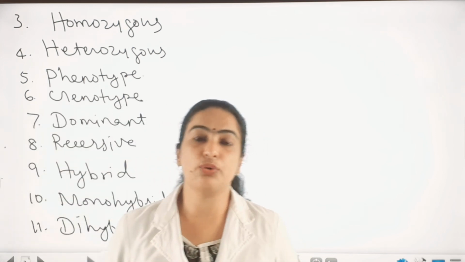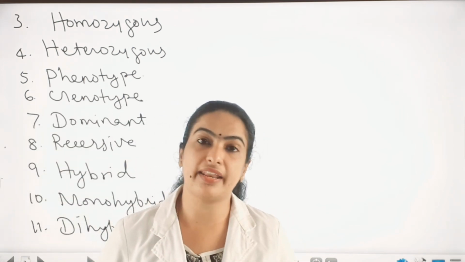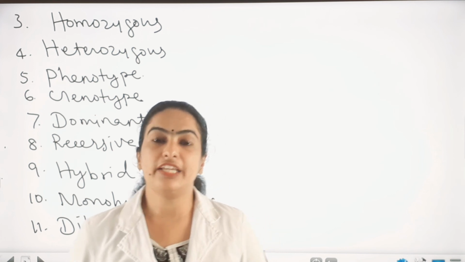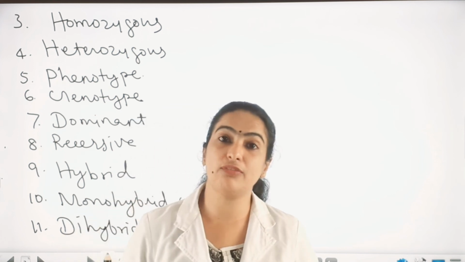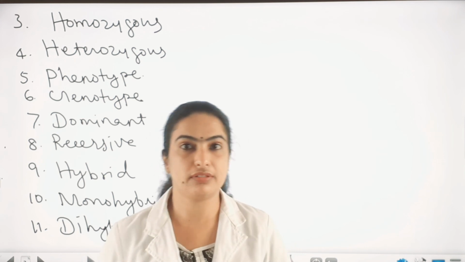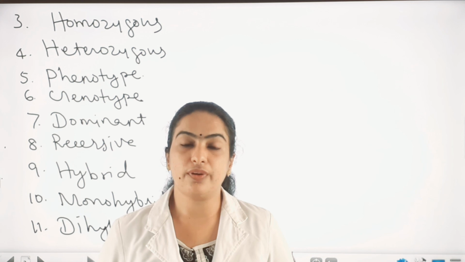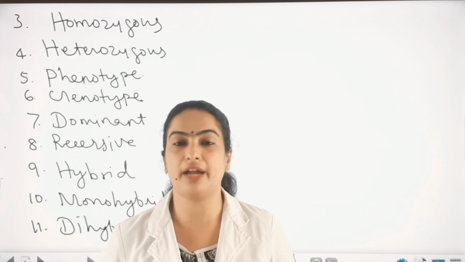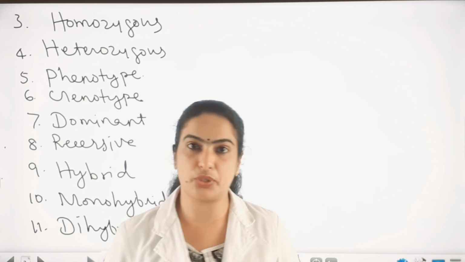Monohybrid cross: as I told you, Mendel conducted an experiment on garden pea or Pisum sativum, and he was selecting only one character at a time. That was the height of the plant, tall and short. So, plant breeding dealing with a single character at a time is called a monohybrid cross.